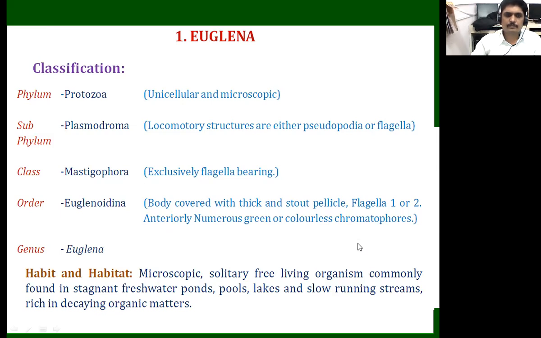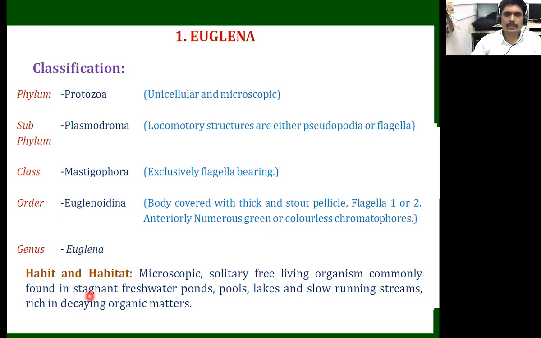Second, there is the genus. Here we observe that the genus is Euglena. Here we do not learn about a particular species; we learn about that type of organism, the Euglena. Basically, when we observe Euglena, there is Euglena viridis. It is a common species that is found, and we could study this particular species. But here we learn only about the genus Euglena, which is a type.